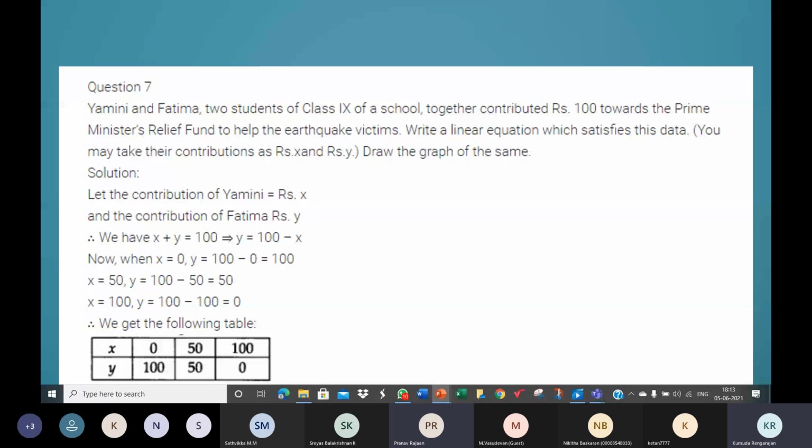Please understand me. Yeah, you shift the y-axis. Don't draw the y-axis in the middle of the graph paper. Take it to the end of it, so that you're able to show more positive values on the x-axis. That way, even if you take the same scale, it will intersect.